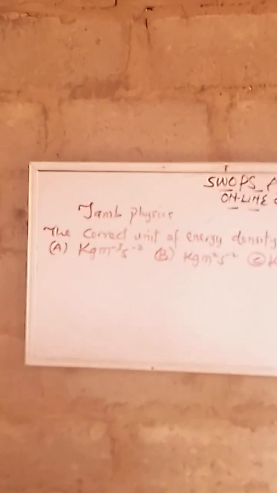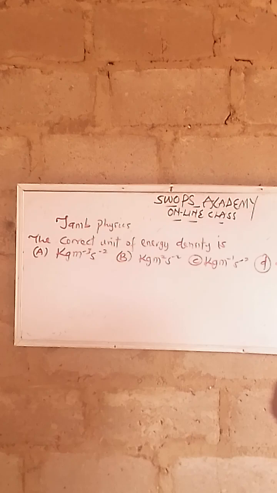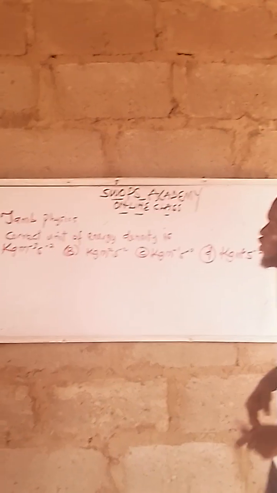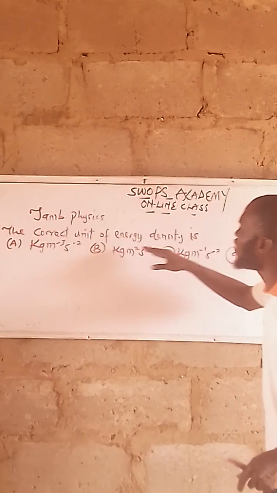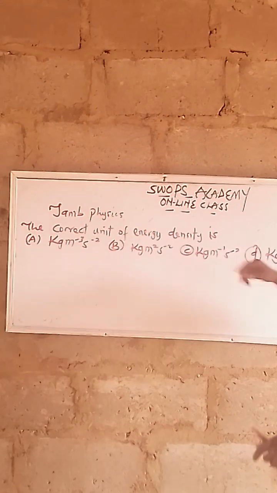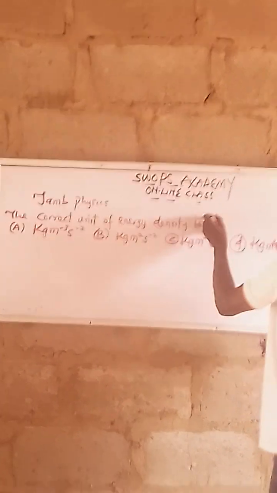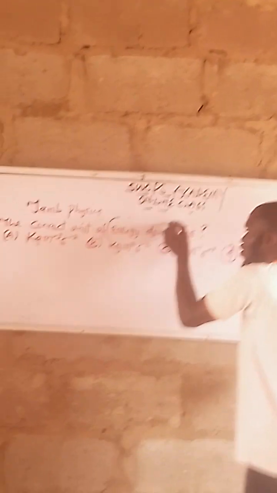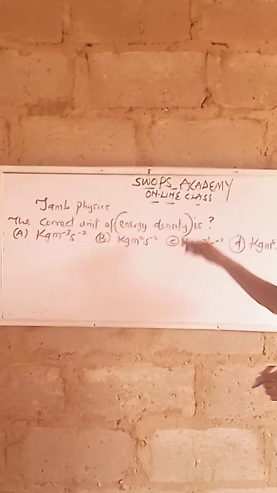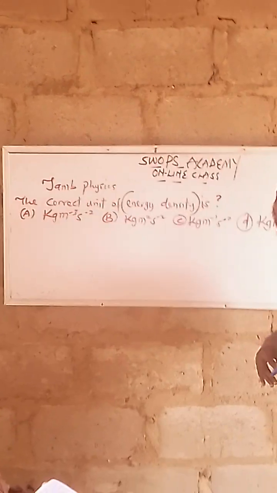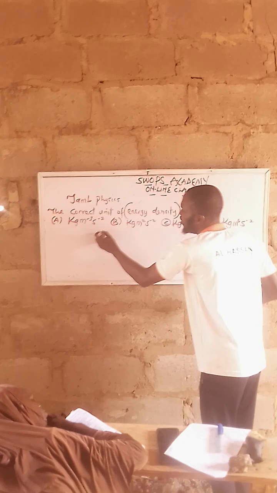Under physics, under fundamental and derived quantities, which have fundamental units and derived units: the correct unit of energy density is what? Now, firstly, you go and check for the formula for energy density. What is the formula for energy density?